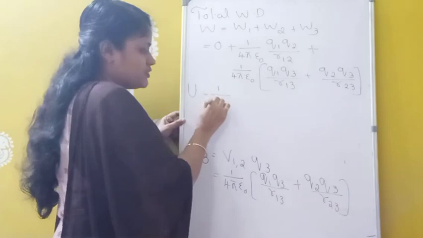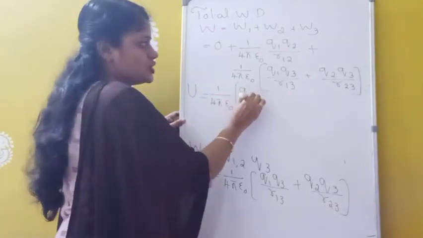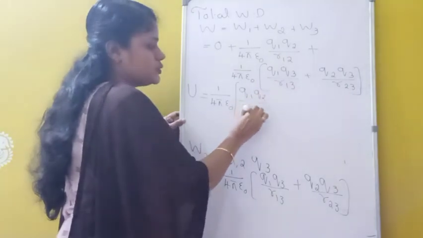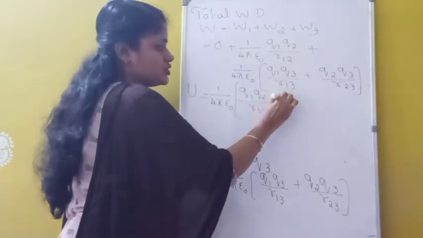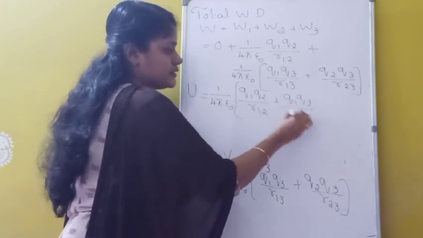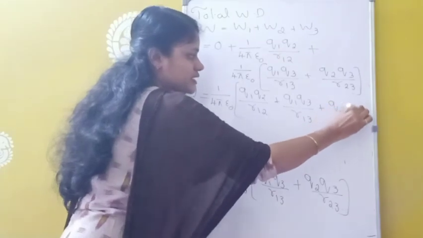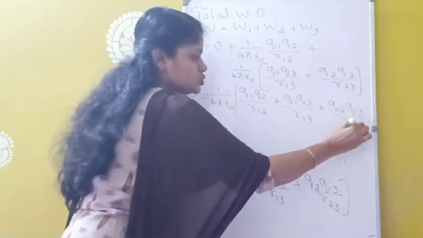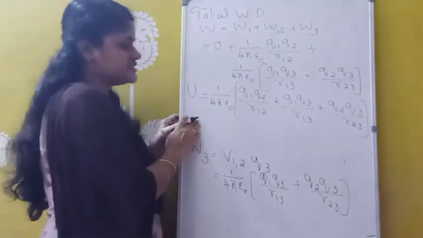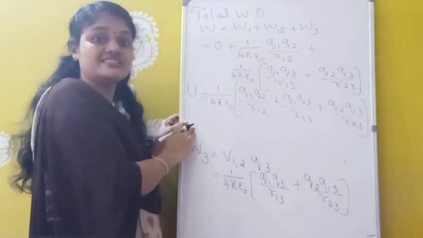I am writing 1 by 4 pi epsilon 0 into first term Q1 Q2 by R12 plus Q1 Q3 by R13 plus Q2 Q3 divided by R23. So this is the total potential energy of a 3 charge system.